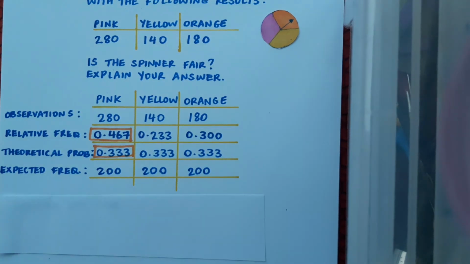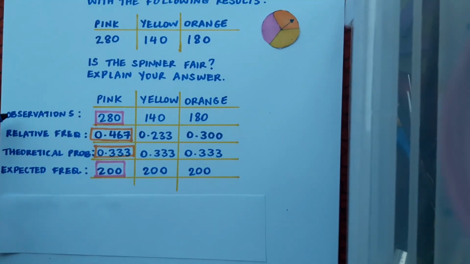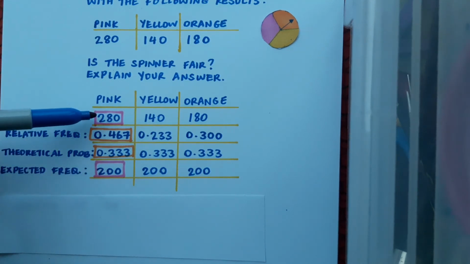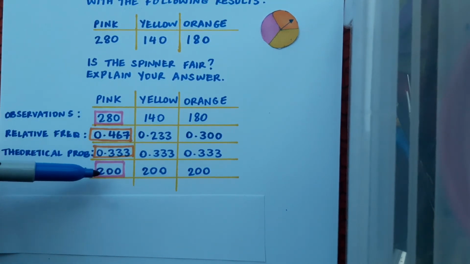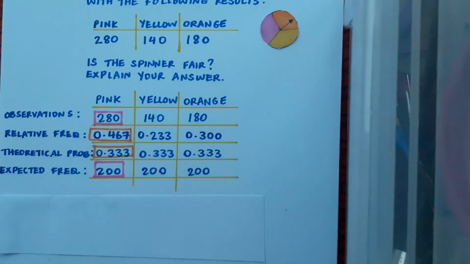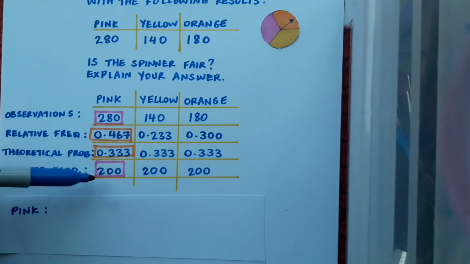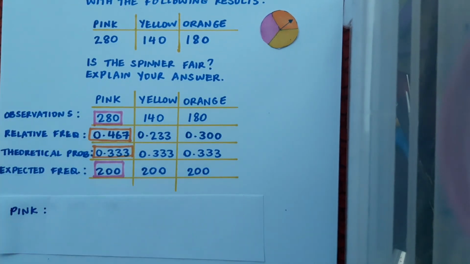If I was using expected frequency, then I could compare that value with the observed number of outcomes for that colour. And again, pink is the prime candidate here for inspection because it's got the biggest divergence from the expected frequency of all of the values. And again, really what I'm looking for is how many times 280 is of 200, so that I can compare what the discrepancy is.